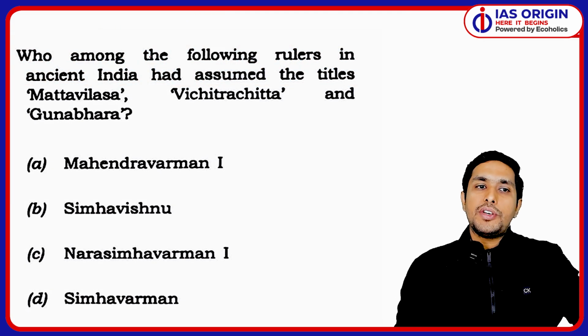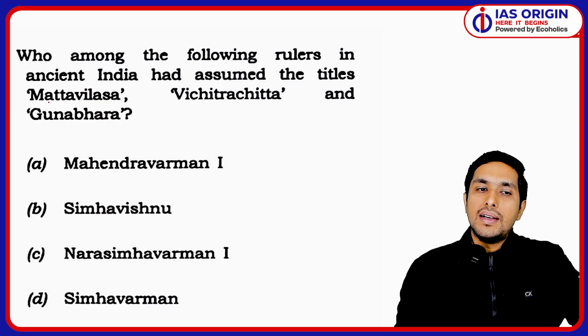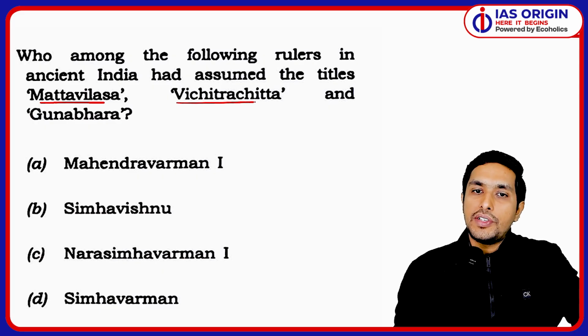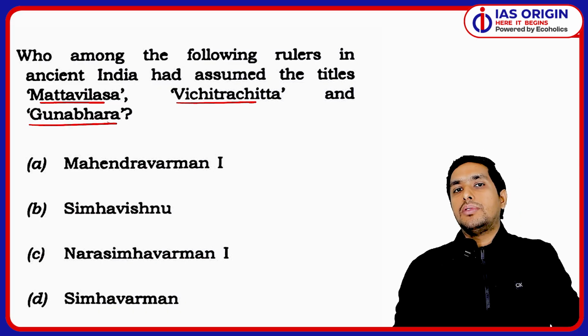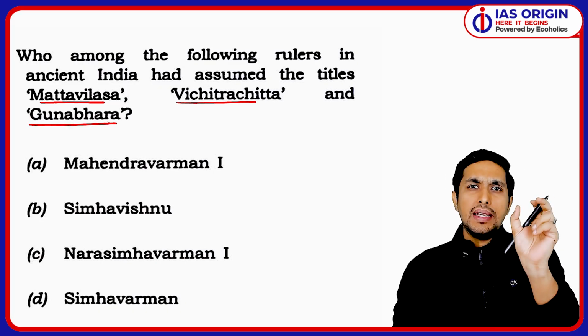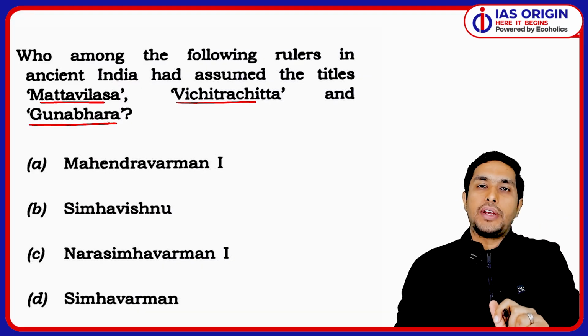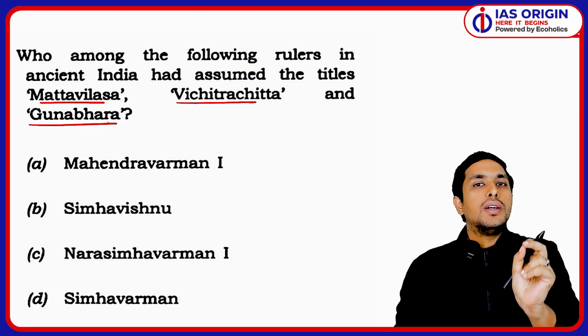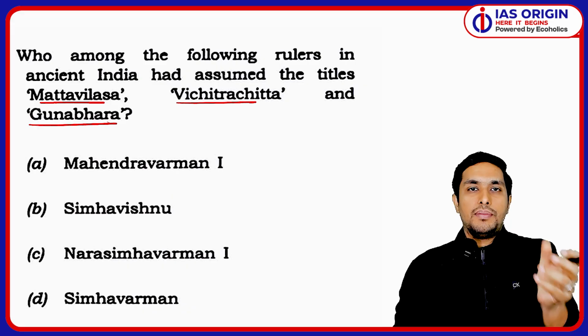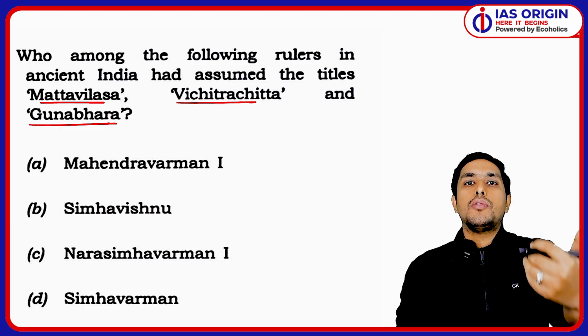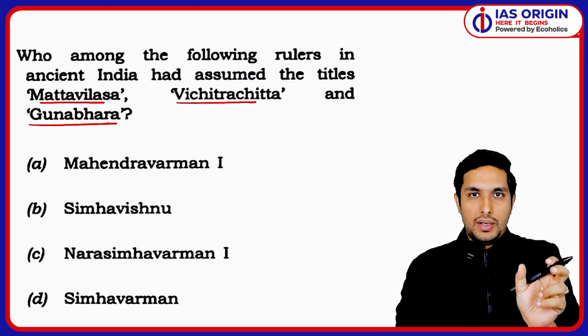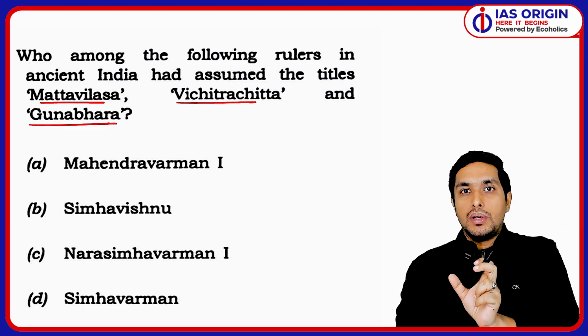Now, there was a question which was based on who among the following rulers is known as Mattavilasa, Vichitrachitta and Gunabhra. Before I answer this question, I would like to tell you that mainly in the ancient component of Indian history, you always have to focus on various titles bestowed on various rulers. For example, when we talk about Vikramaditya, it's a title used by a prominent Gupta ruler, Chandragupta II. So it becomes very, very important.